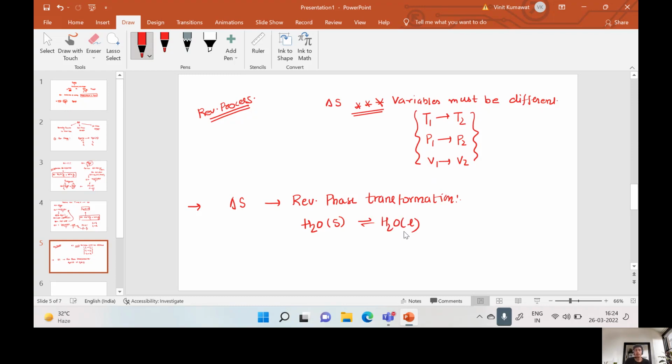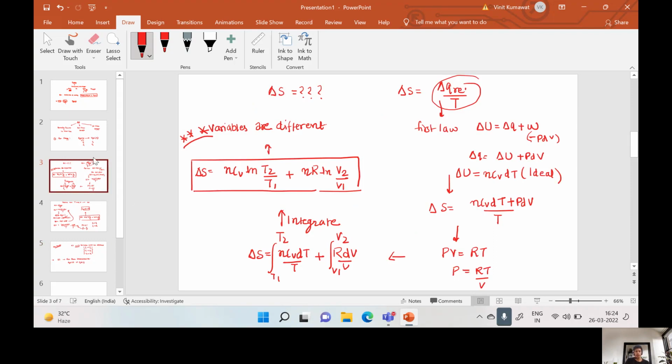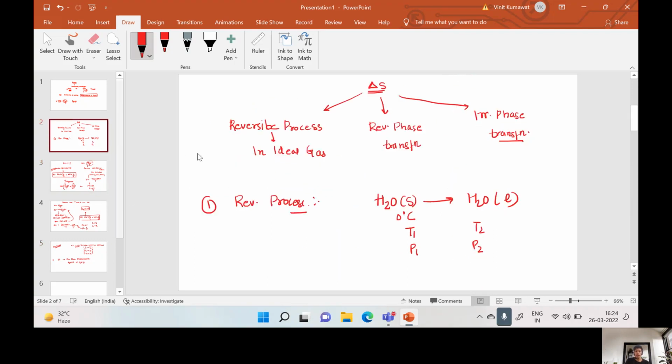So in a reversible process, the same thing happens. Like H2O solid converts into H2O liquid. But here these variables are changing, that is T1 is moving towards T2 and P1 is changing towards P2.